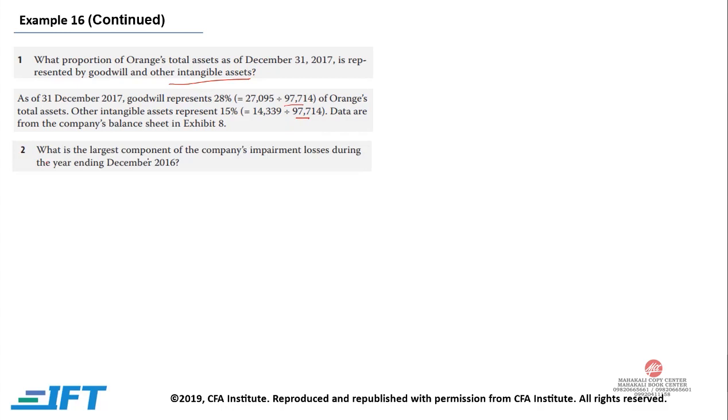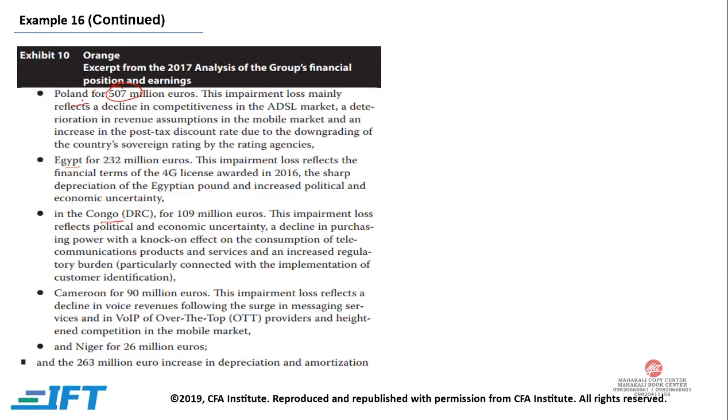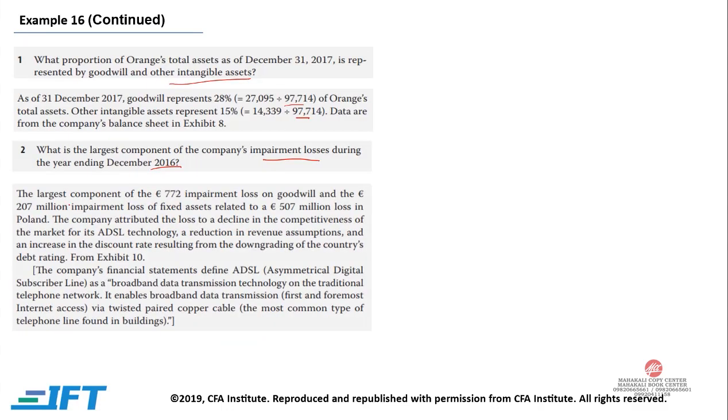Question 2. What is the largest component of the company's impairment loss during the year ending 2016? Now, if you go back, we learned that the largest impairment loss was coming in Poland for 507 million euros. Now, this impairment loss mainly reflects a decline in competitiveness in the ADSL market, a deterioration in revenue assumption in the mobile market, and an increase in the post-tax discount rate due to the downgrading of the country's sovereign rating by the rating agency.